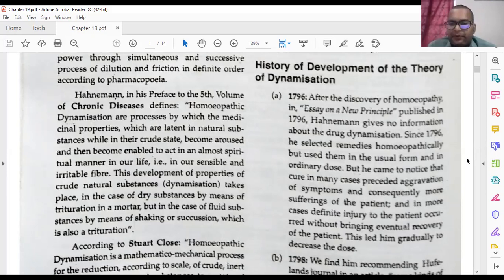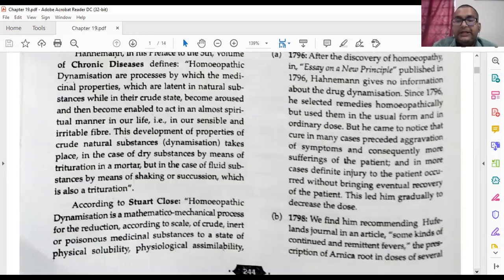And in more cases definite injury to the patient occurred without bringing eventual recovery of the patient. This led him gradually to decrease the doses.